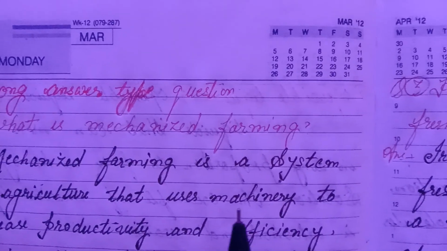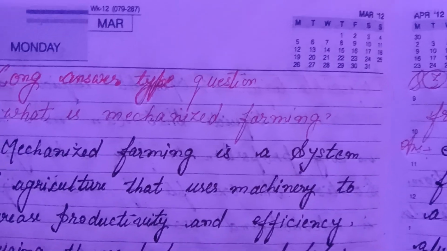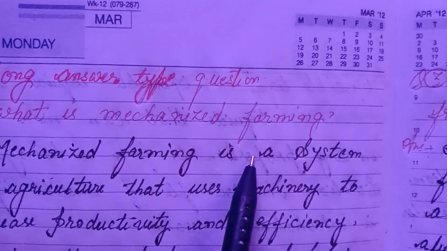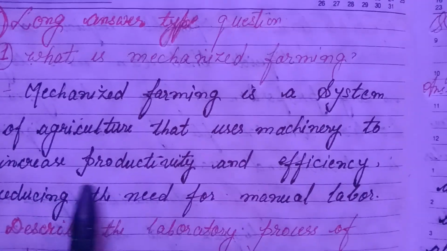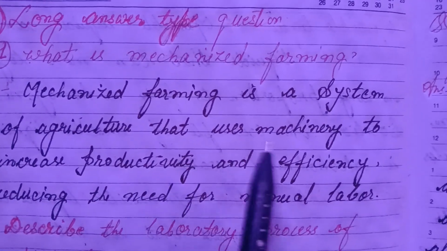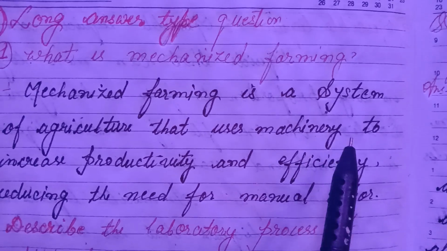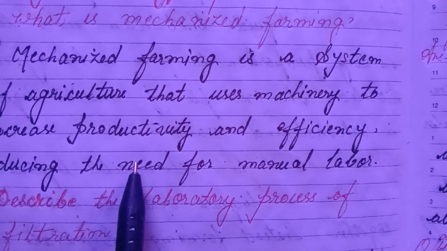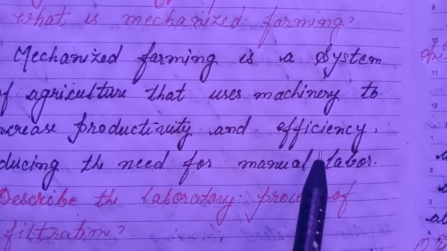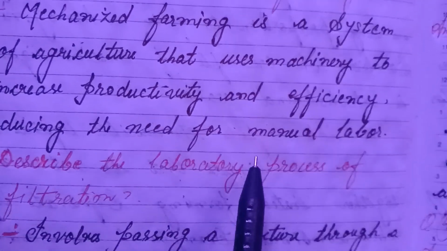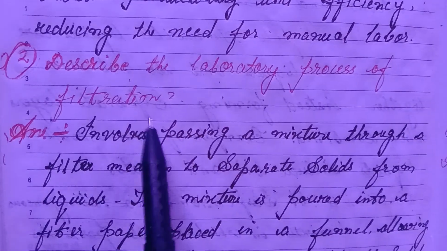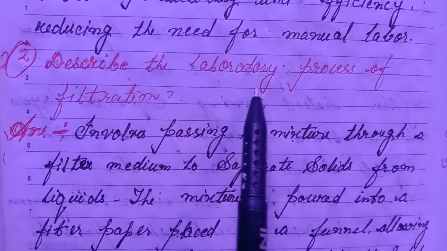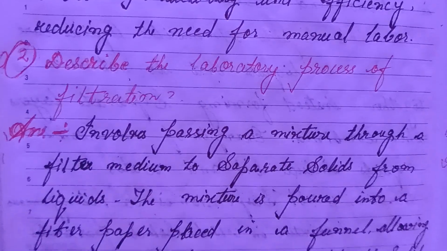Long answer type questions. First question, what is mechanized farming? Answer, mechanized farming is a system of agriculture that uses machinery to increase productivity and efficiency, reducing the need for manual labor. Second question, describe the laboratory process of filtration.